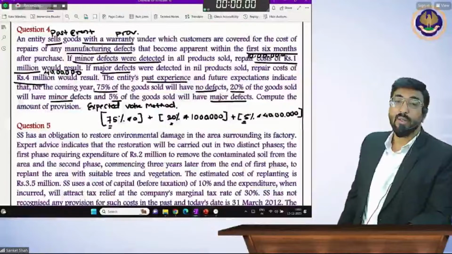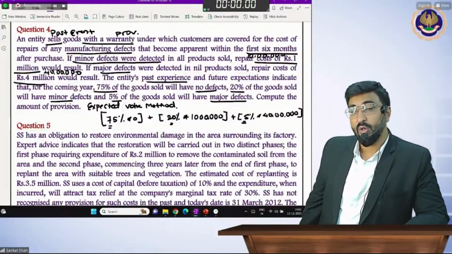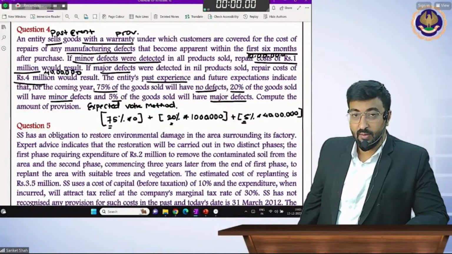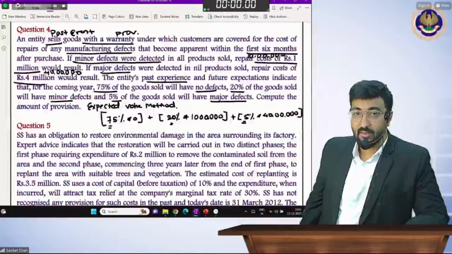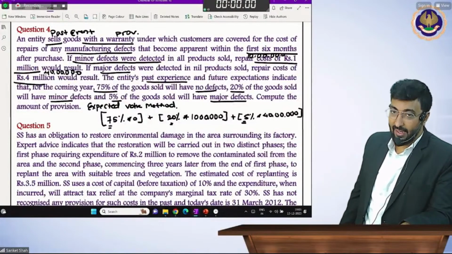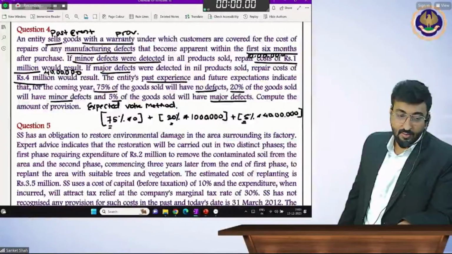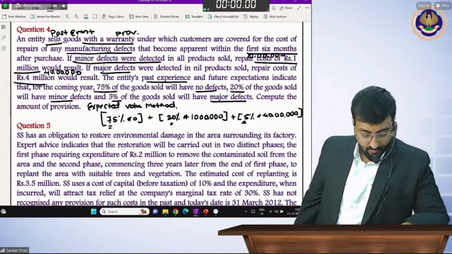So 75%, you think we need not replace anything. So it's zero provision. 20% of sales may ask for warranty, but it's a minor defect, so you will consider only 1 lakh. And 5% into 4 lakhs, 40 lakhs. So what will be the answer?